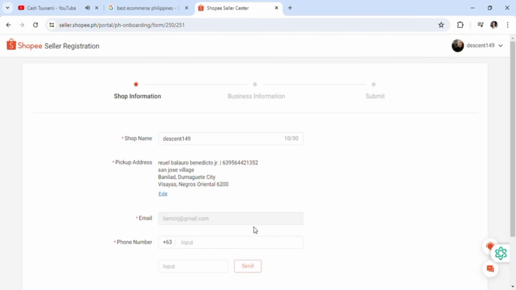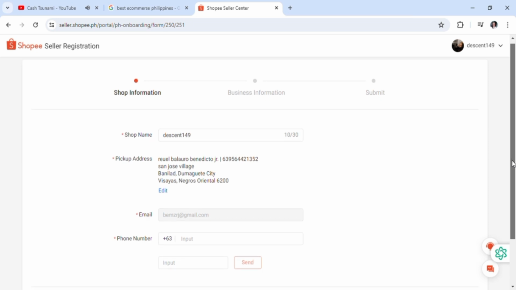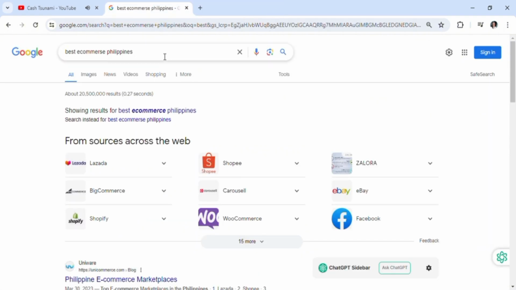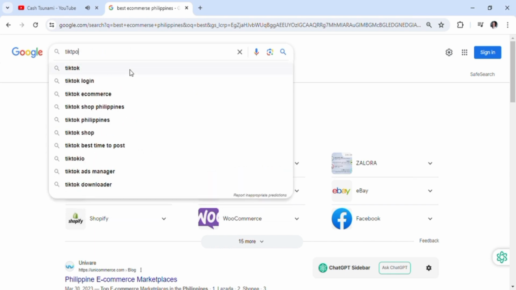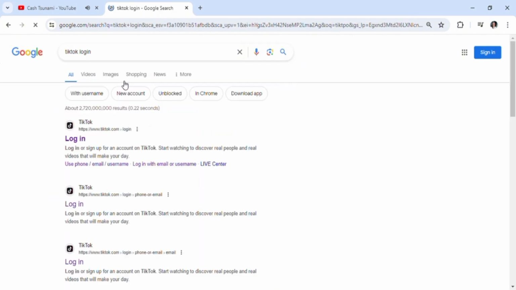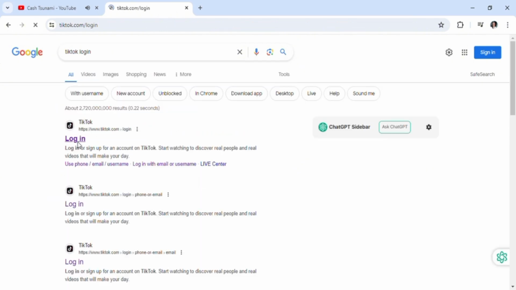You start registration here, and let's just do it this way. I'm going to teach you how to register on a couple of sites, and then you just choose from there which to start on. The basic key thing here is just to put in your address, pickup address, email, shop name, and that's basically it. Now, I'm not going to create an actual store here, as that would be too lengthy, but that's just it for Shopee. Okay, the other platform that I'd like you to explore is TikTok.